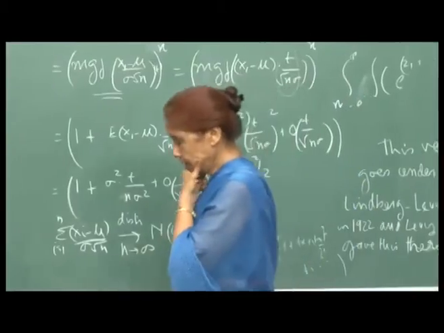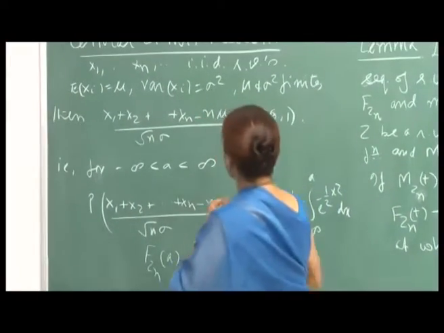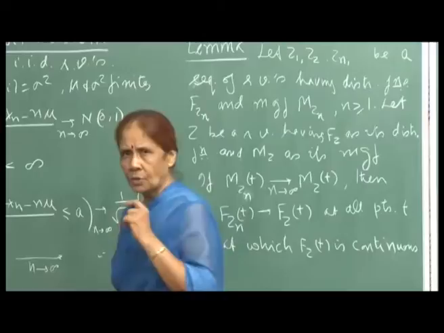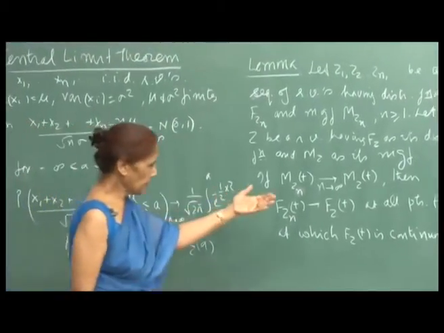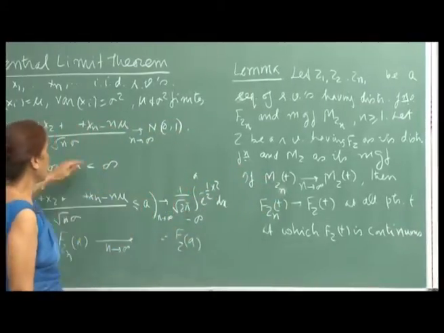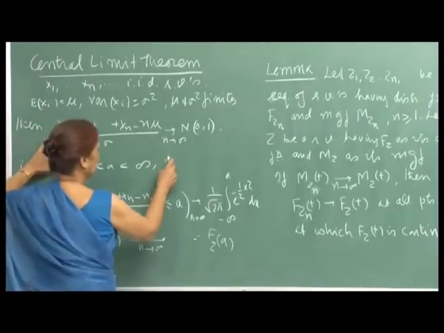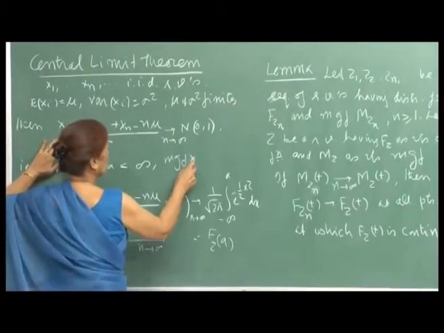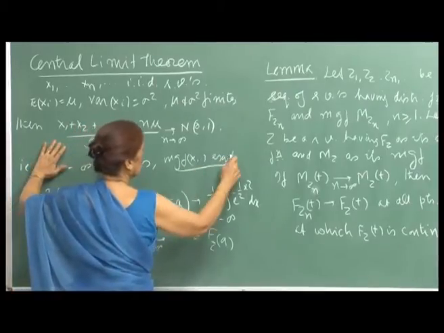So, now here in the central limit theorem, I assume that they have finite variance. Another assumption I should have made is that because I am using the moment generating functions to prove the theorem, I should have also said here that the MGF of x i exists.